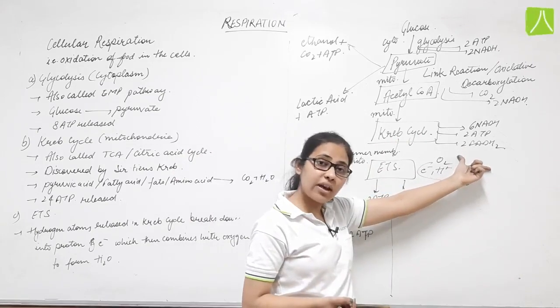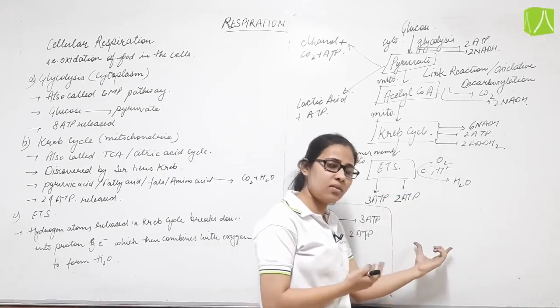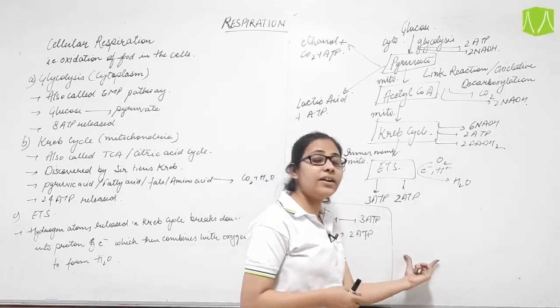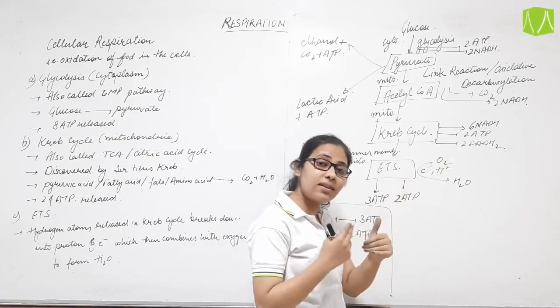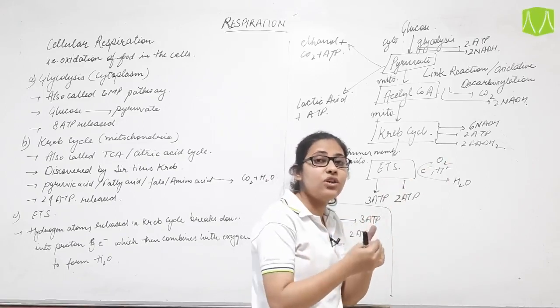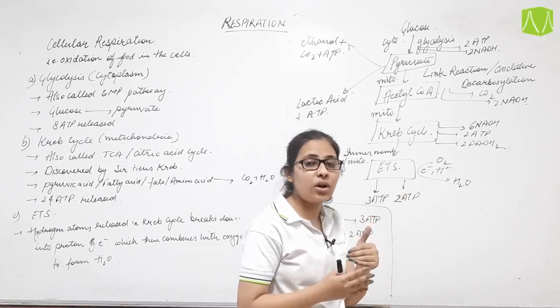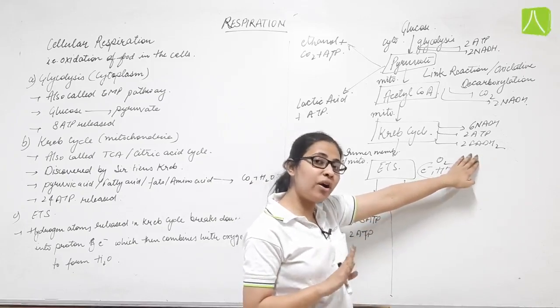They are the electron carriers. When the electron travels through NADH, FADH2, there are numerous molecules, and whenever it travels through these carriers it loses its energy, and that energy is used for ATP production.